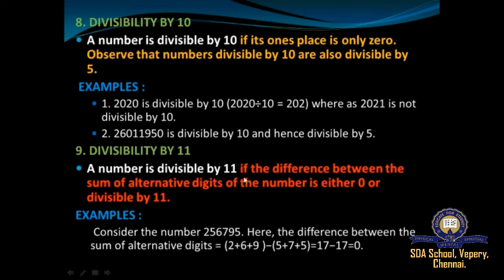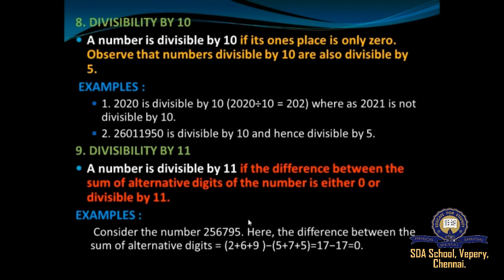So what are they saying? A number is said to be divisible by 11 if the difference between the sum of the alternate digits, that is 2, 6, 9 and 5, 7, 5, so the sum of 269 minus 575 must be either 0 or the number must be divisible by 11.